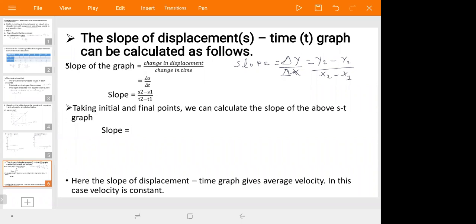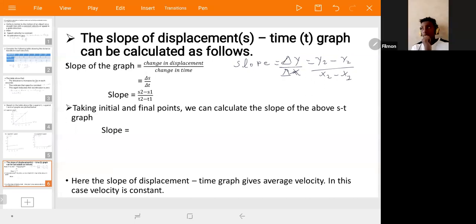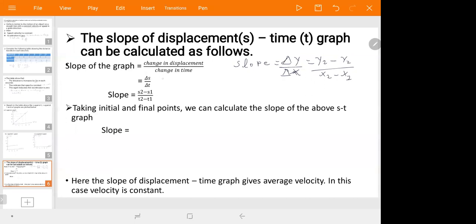On the y-axis, for example, you have displacement or distance. On the x-axis, what is given is time. Therefore, slope is equal to change in displacement over change in time. That means distance 2 minus distance 1 over t2 minus t1.